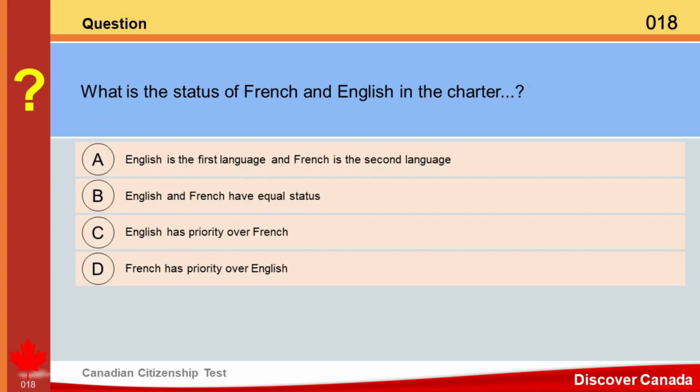Question. What is the status of French and English in the Charter? A. English is the first language and French is the second language. B. English and French have equal status. C. English has priority over French. D. French has priority over English. Answer. B. English and French have equal status.